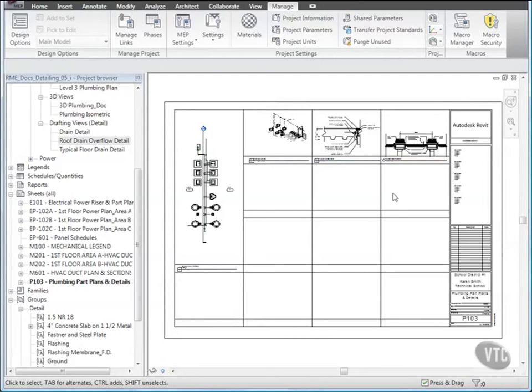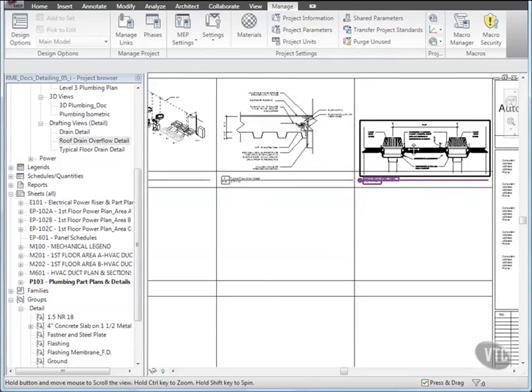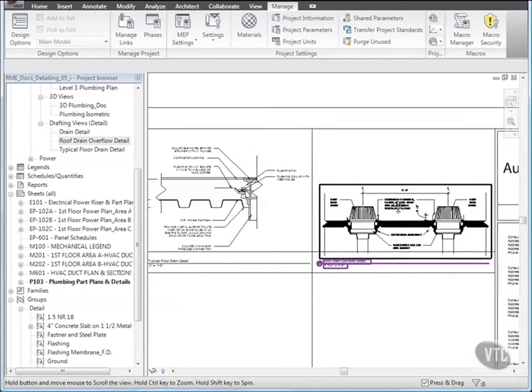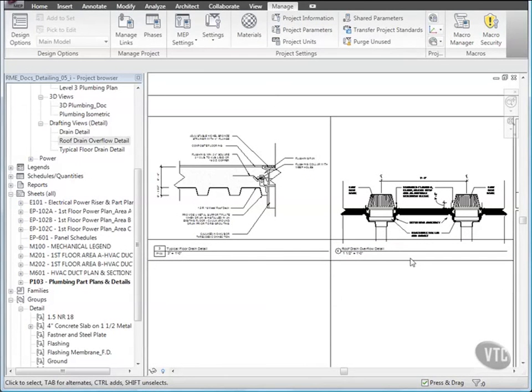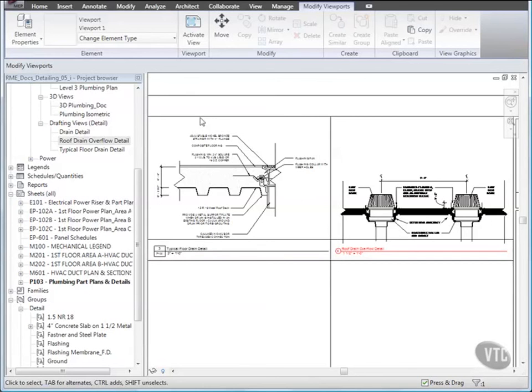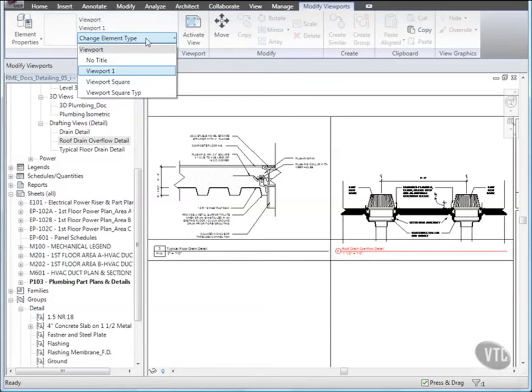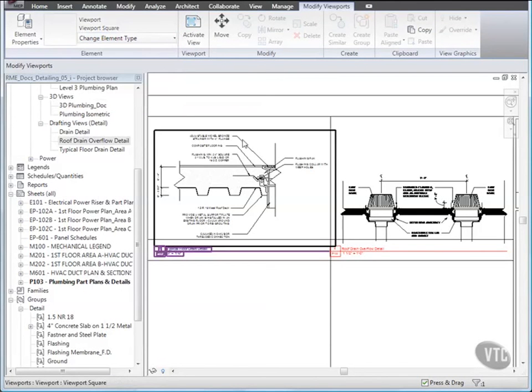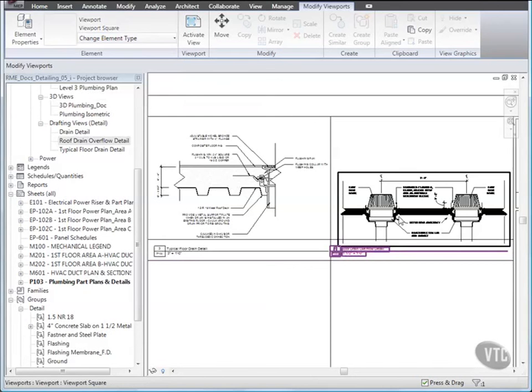Then zoom in to the upper right corner of the sheet and select the Viewport title, and on the Element panel, click the Viewport Change Element Type drop-down and select Viewport Square. Then, if necessary, reposition the detail as shown.